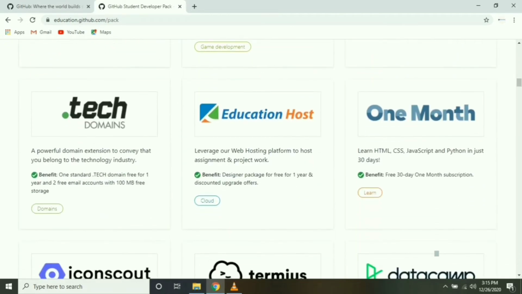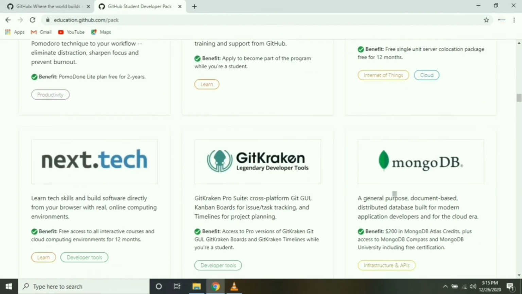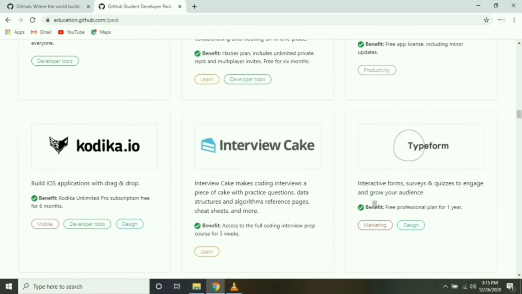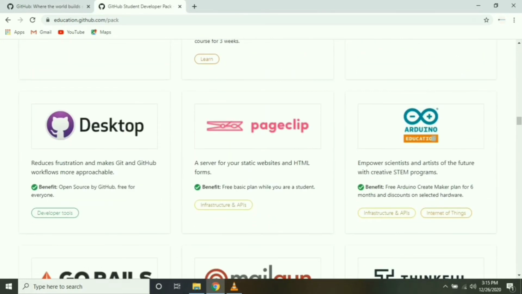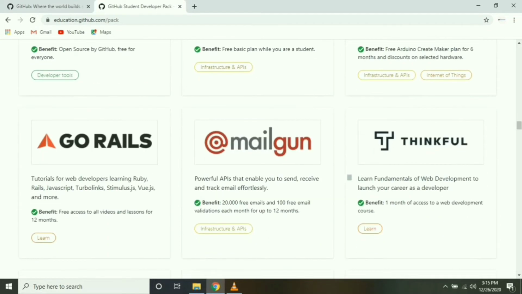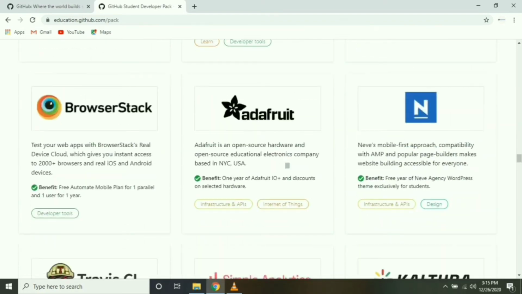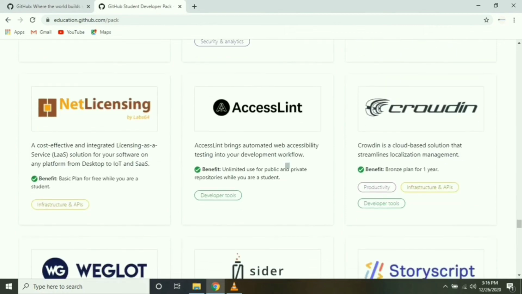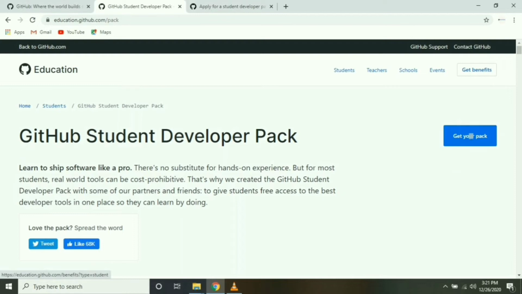More developer tools are available like 1 month of Datacamp, Termius, NetWise, MongoDB for database, testmail.com, Azover, Interview Cake for interview preparation, Adreno for empowering scientists and artists with a pro feature pack, Thinkful, Deep Source. There are more than 100 developer tools worth more than 10 lakhs, which are all available for free for a year. So let's see how to get this pack.